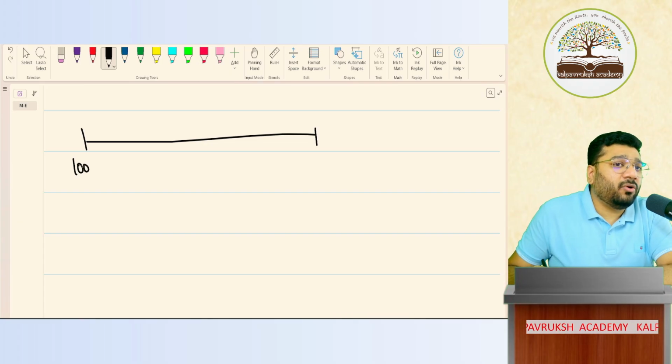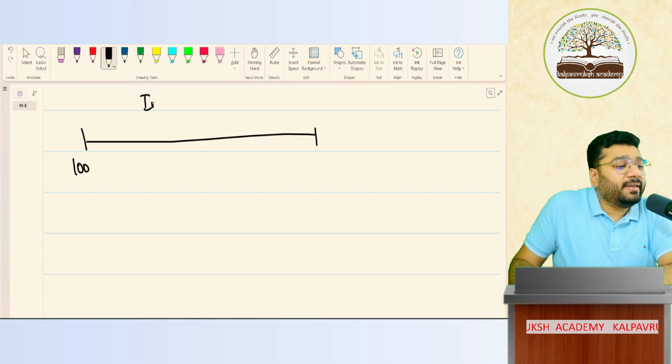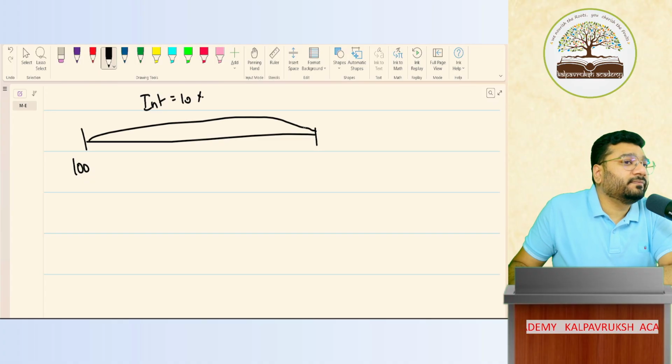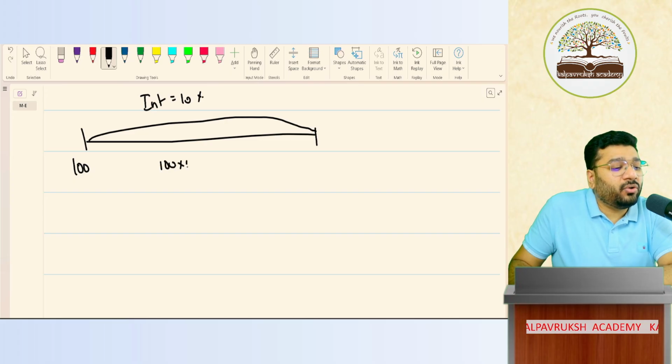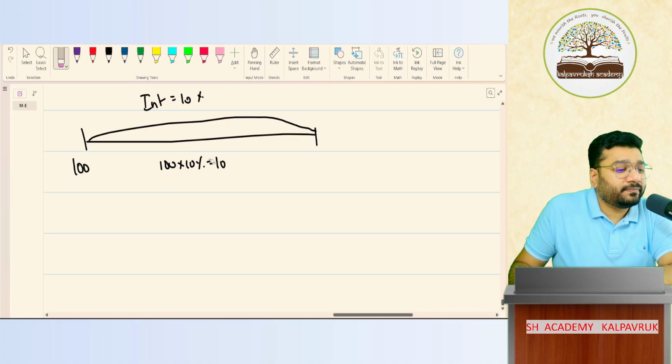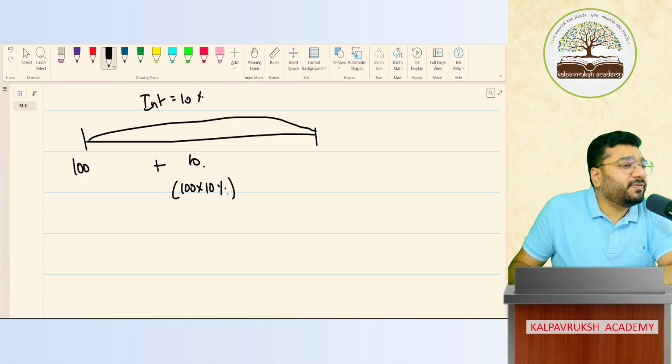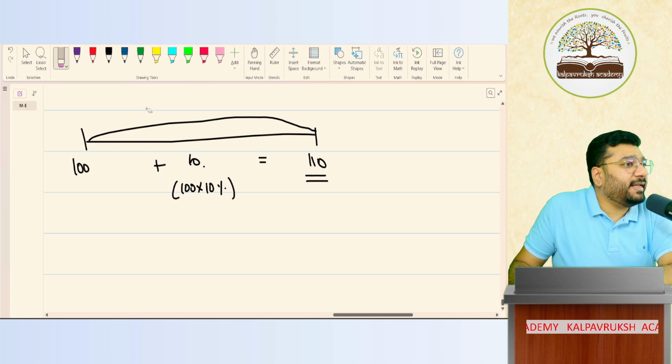100 rupees you're investing. Interest is 10% throughout the year. Tell me, people, what is the interest? 100 into 10%, which is 10 rupees. Yes or no? 100 into 10%, which is 10 rupees. Equal to what is my closing balance? 110. Closing balance 110.